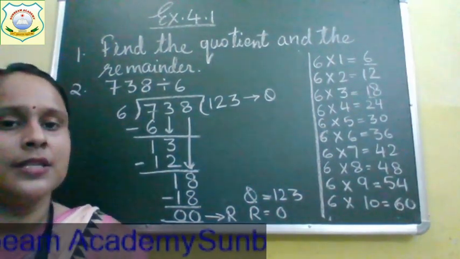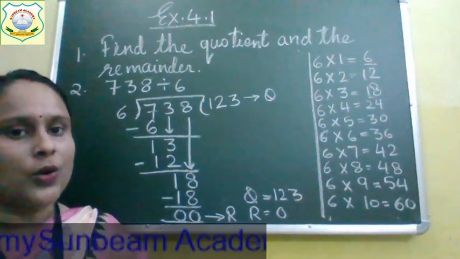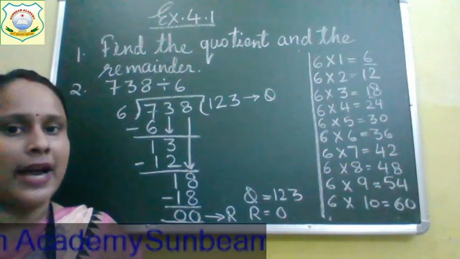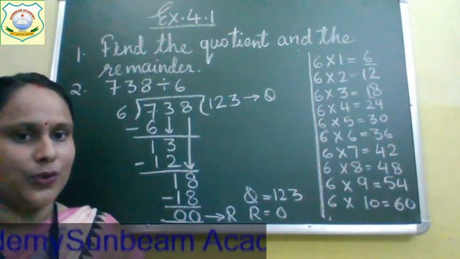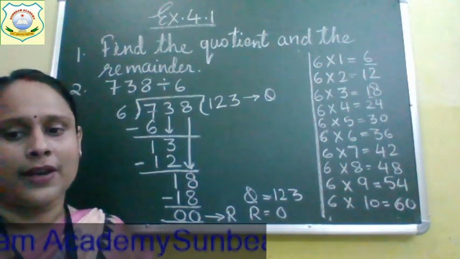Note down the questions. This is the last question of today's classwork. I am giving you one question for homework, and the remaining questions of this find the quotient and remainder we will do in tomorrow's class. So children, note down up to here, everyone.